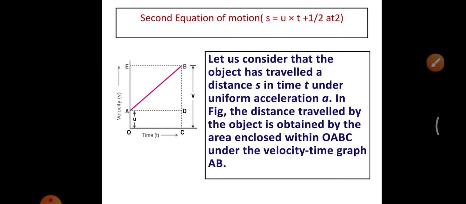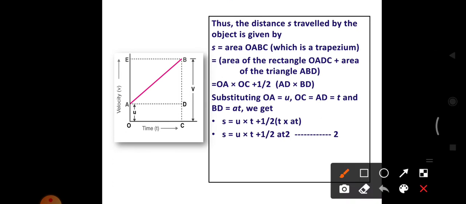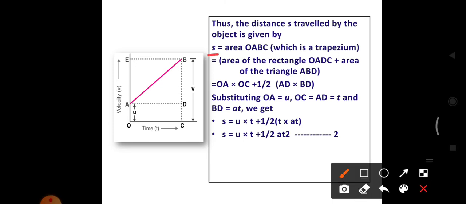Next, how to derive the second equation of motion, S equal to ut plus half at squared. It is very easy. You have to know only two things. This is one triangle and this is a rectangle. When we add the area of the rectangle and the area of the triangle, we get the distance. Here S means distance. We have to prove S equal to ut plus half at squared. So S equal to the distance travelled by the object.